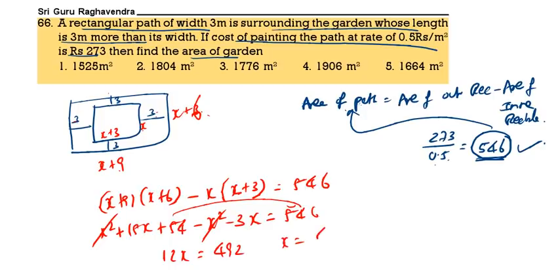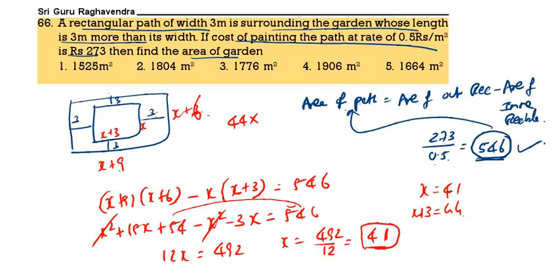So x is 492 by 12, that is 41. Find the area of the garden. x is 41, so x plus 3 will be 44. Area of the garden is 44 into 41, which is 1804. 1804 is the correct answer.